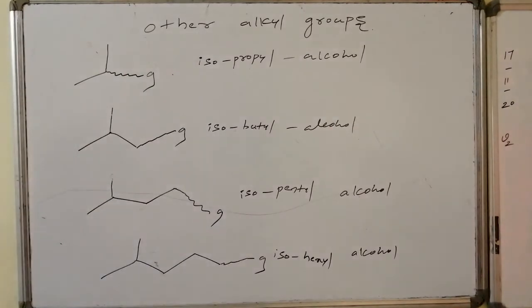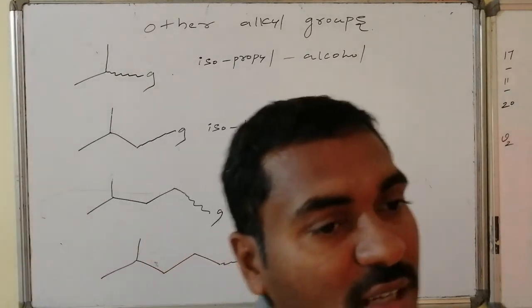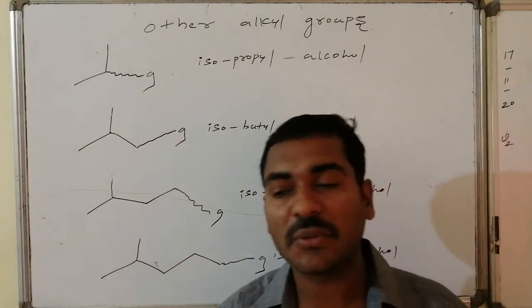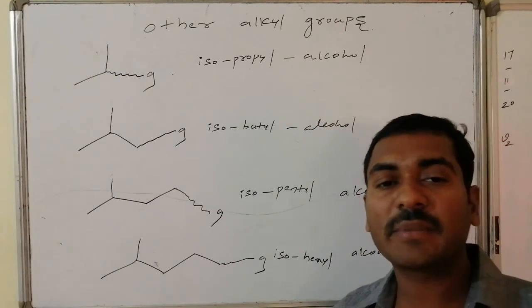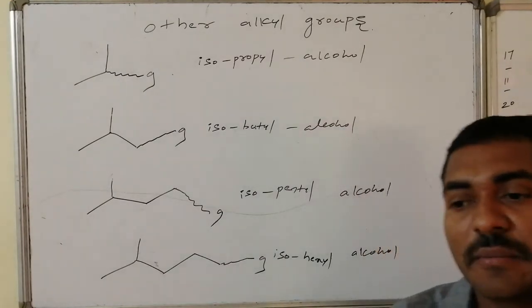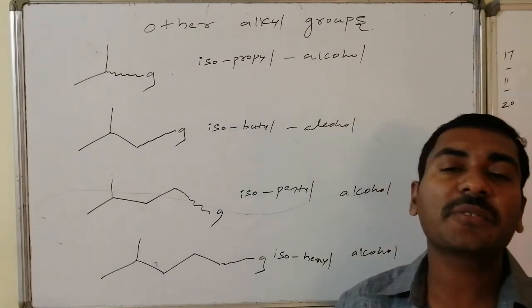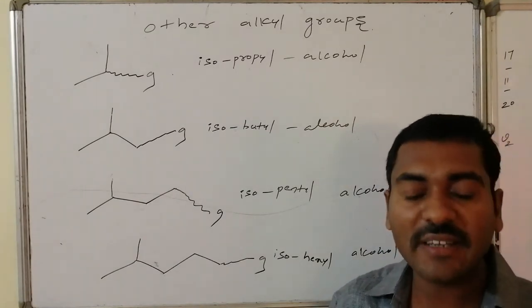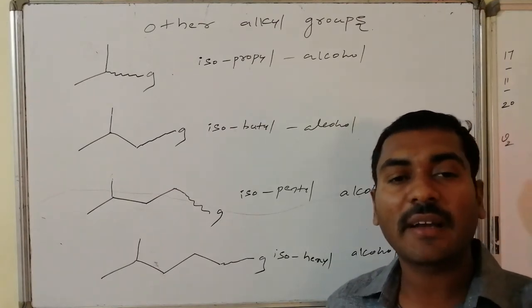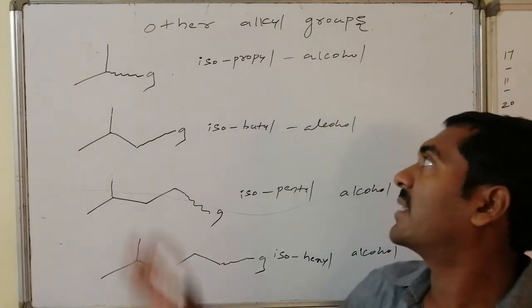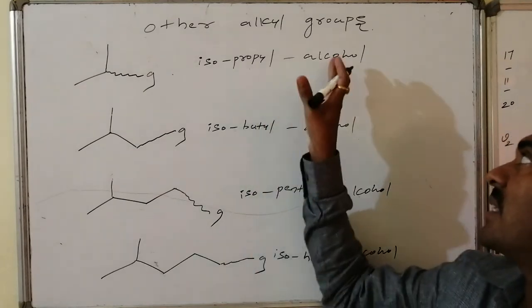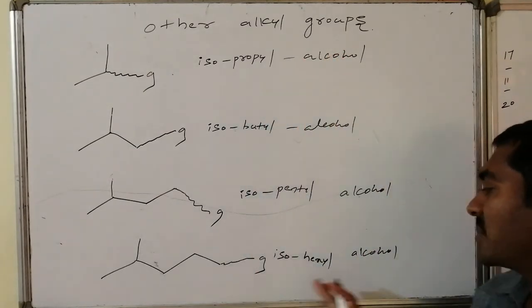So condition number 1: from one end, on the second carbon atom, the last but one carbon atom, a methyl has to be present as a substituent, and all the remaining carbons are present in a straight chain without any branches. That is condition number 2. Condition number 3 is that one of the primary hydrogens has to be replaced by the group. If these conditions are satisfied, then, depending on the total number of carbon atoms, it is an isoalkyl: isopropyl, isobutyl, isopentyl, isohexyl. If that group is alcohol, isopropyl alcohol, isohexyl alcohol.